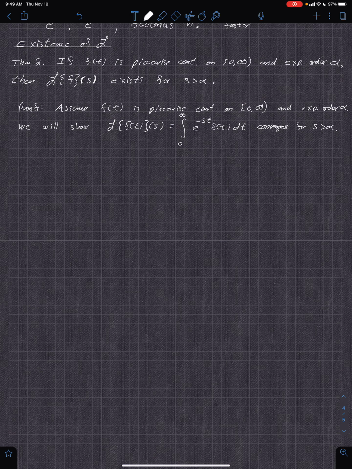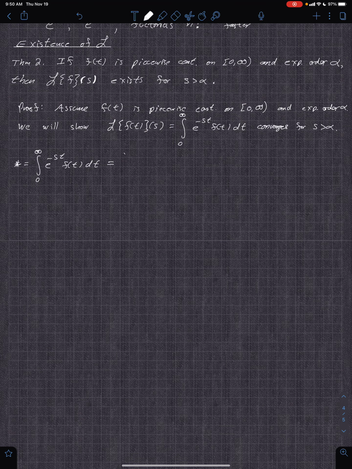So first, let's break up the integral. We're going to take the integral of the Laplace transform. I'm going to label this star because we're going to use that later. So the integral is 0 to infinity, e to the negative st f of t dt. And we're going to break this up once.